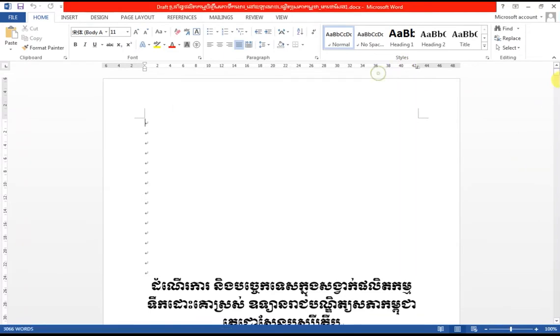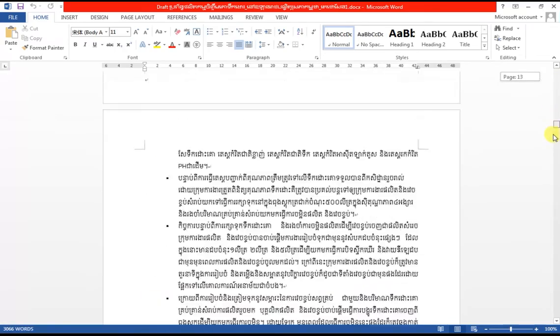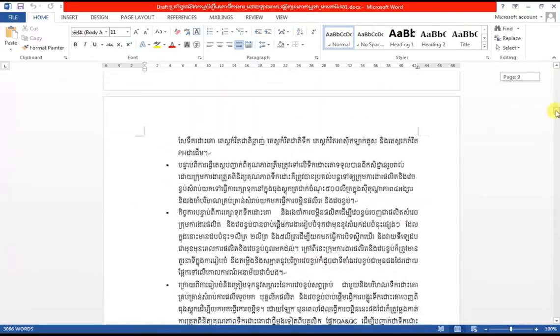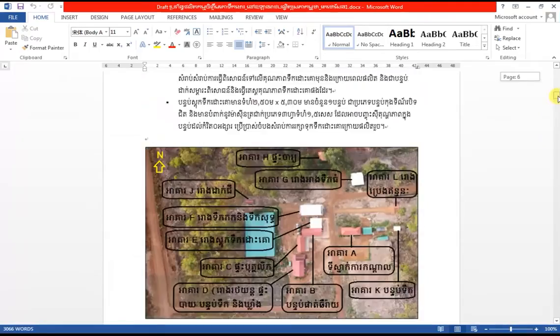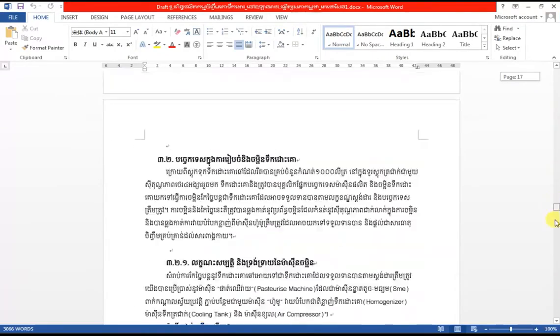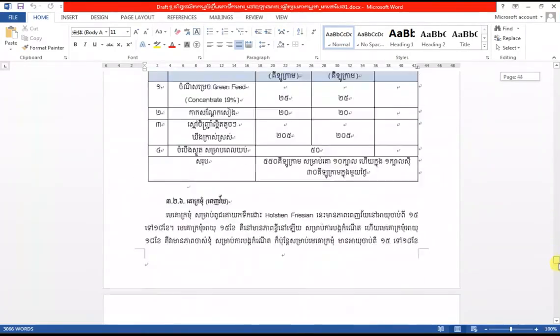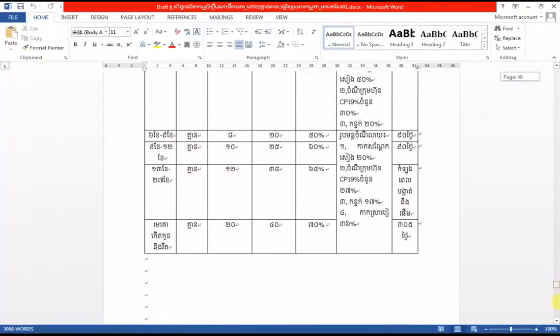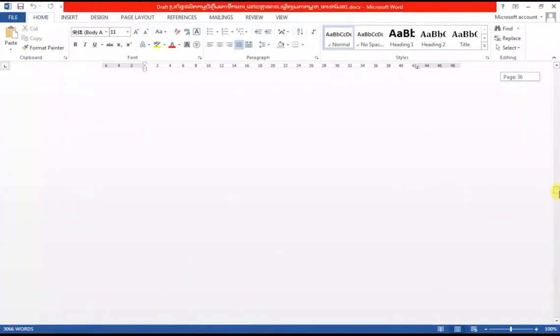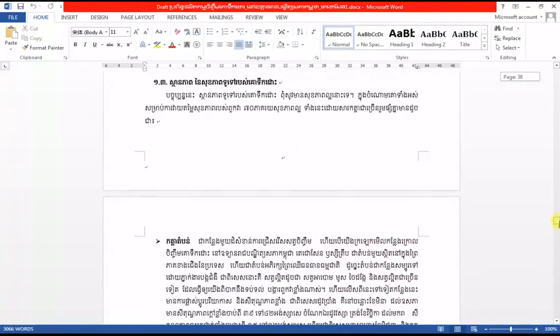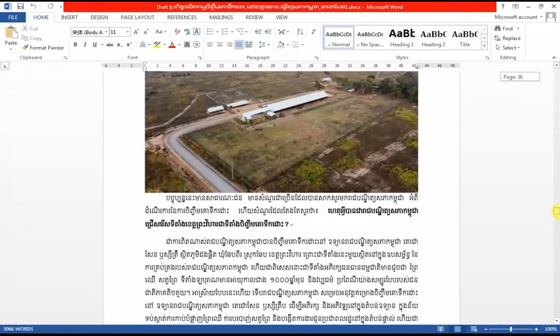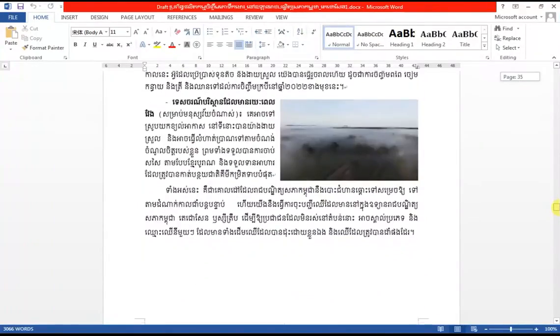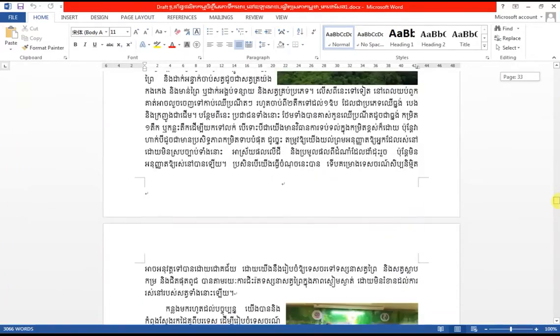We have the images or the media within the file. You can see that we have the media within the file right here. This is the image. Down there we still have the image. Okay, where is it? Down here we still have the image, a lot of it. This one, even this one, a lot of it.